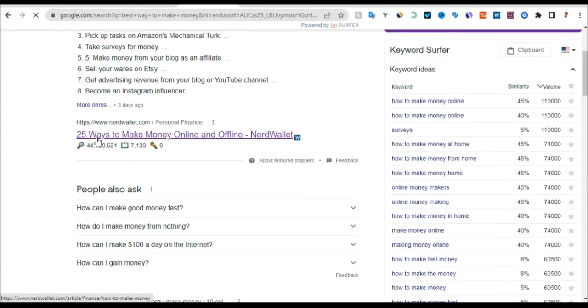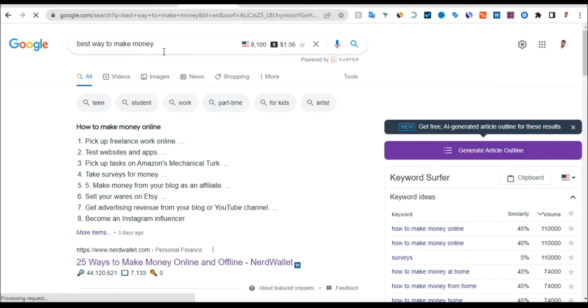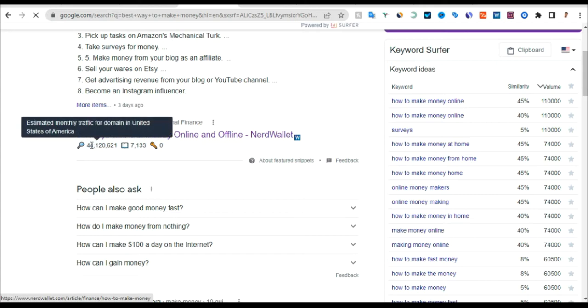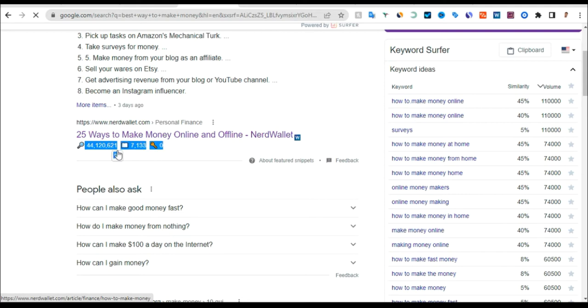So yeah, that is the title of this blog. But look at the keyword there. The keyword that this person is ranking for is best way to make money. That is the keyword that this person is ranking for, and you can see the traffic this person is getting on this domain. You can see he's getting almost 44 million visitors from the US.